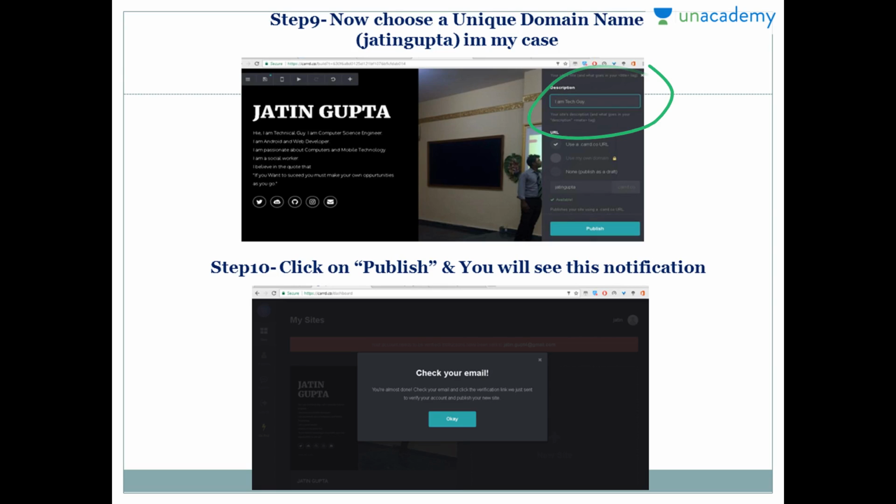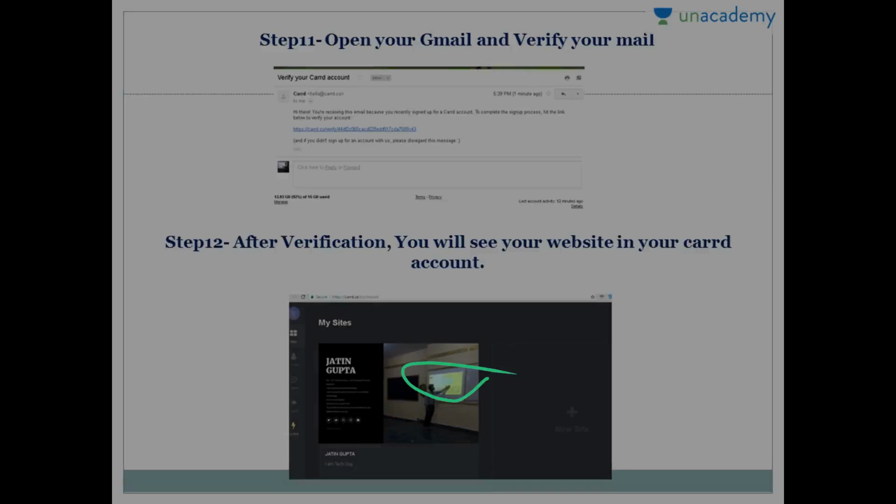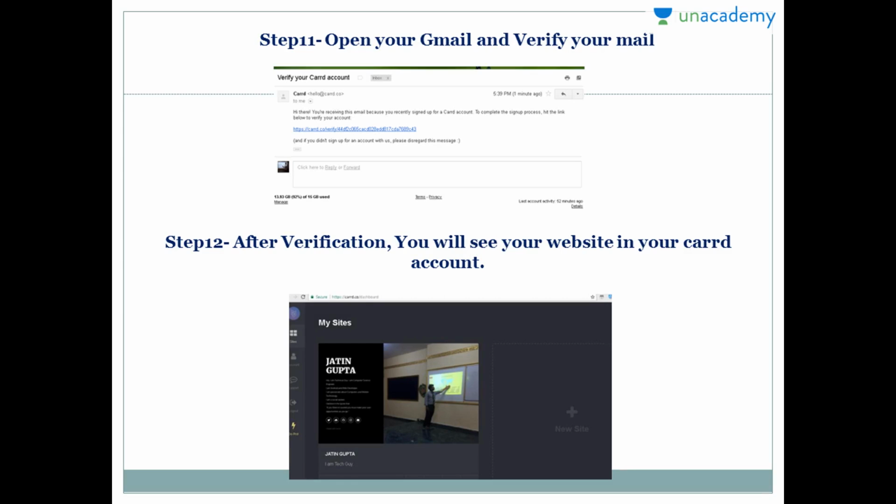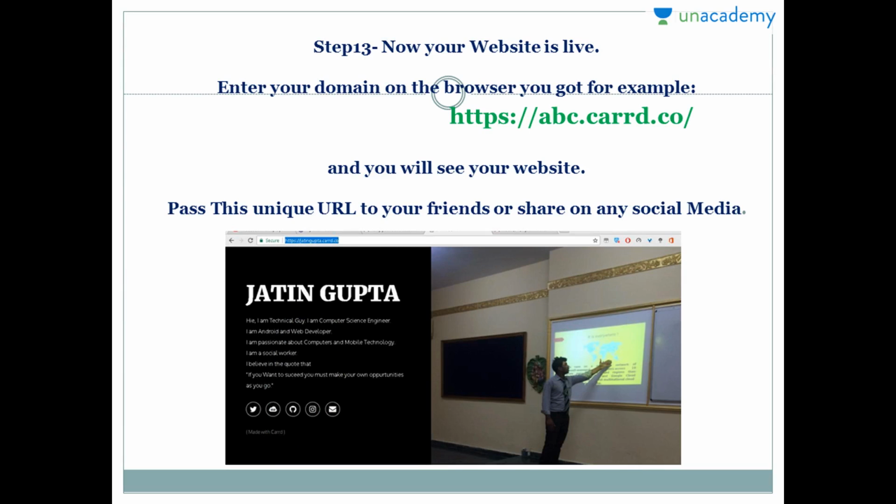Now when you click on publish, you will see this notification which says check your mail. As whenever we register anywhere, we get a confirmation or verification mail in our inbox. So after the previous step, you need to open your Gmail box and you will see a verification mail to verify your account. Now after clicking on this blue link, you will get the next notification saying your website is approved, and you will see a next tab with this image. This consists of your website and this is your dashboard section. Now your website is live.